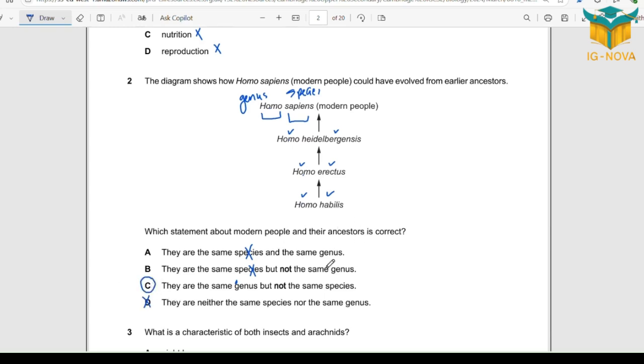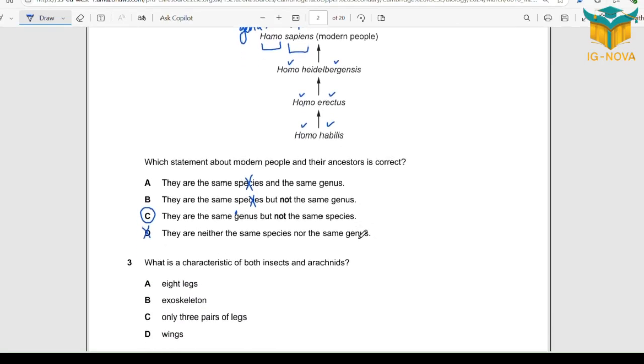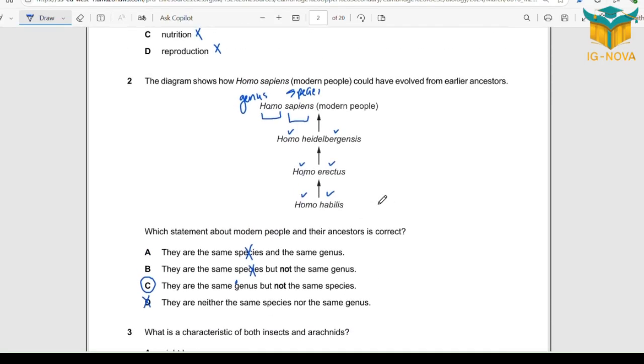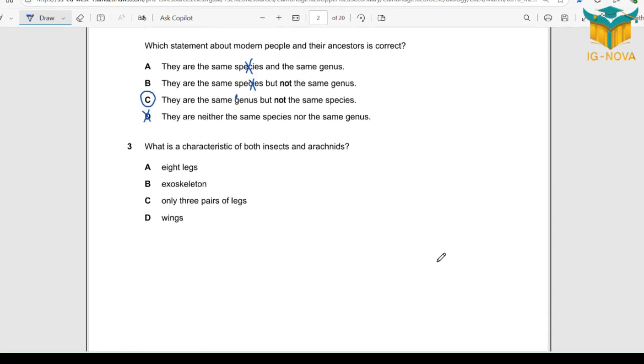So this technique is trial and error. You try every option till you reach the correct one. Could be A, could be B, could be C, could be D. So you have to try all of them. So here the final answer is they have the same genus but they have different species.